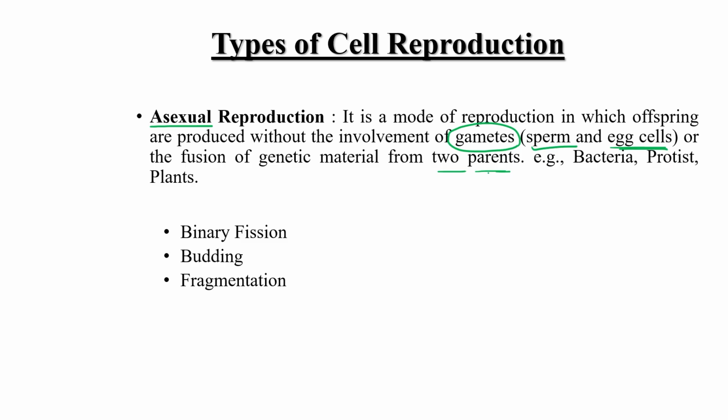Okay, so it is a mode of reproduction in which offspring are produced without the involvement of two parents, or without the fusion of two gametes, meaning egg and sperm. Like in bacteria, asexual reproduction is a very common process. Similarly for protists and some kinds of plants. We can divide it into three categories: binary fission, budding, and fragmentation.